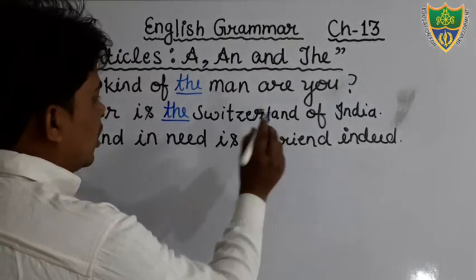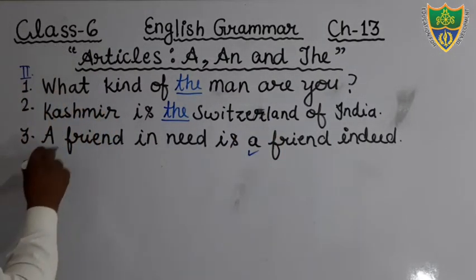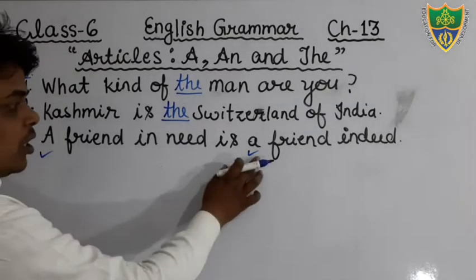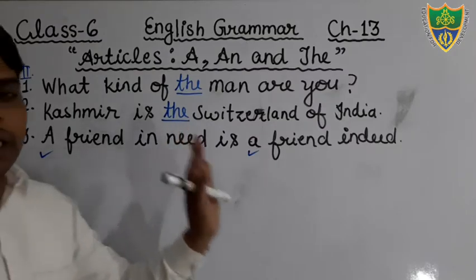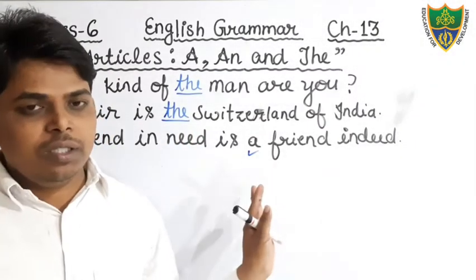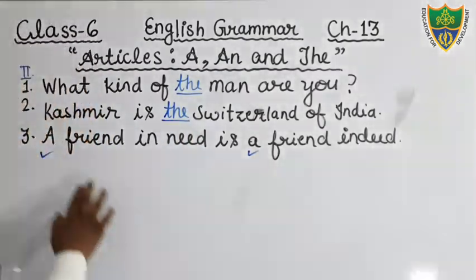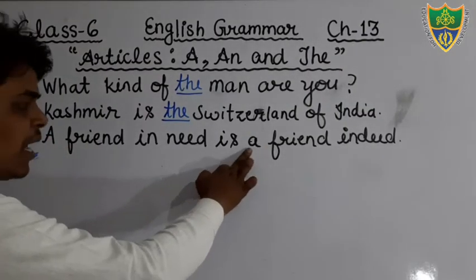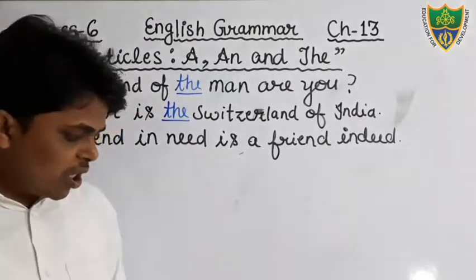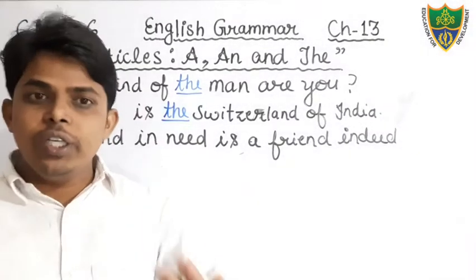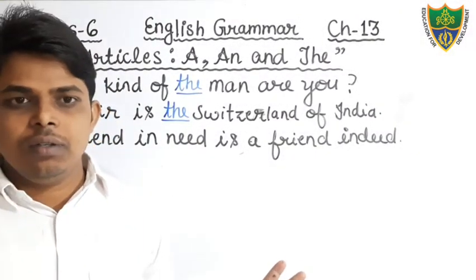The article the is used correctly, and a is used correctly. Both articles are used correctly in this sentence, so no need to change anything. You will write the same sentence again in the given space. There is no need to insert or omit anything.